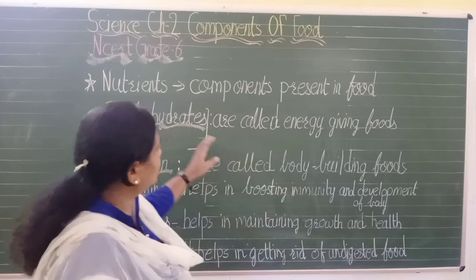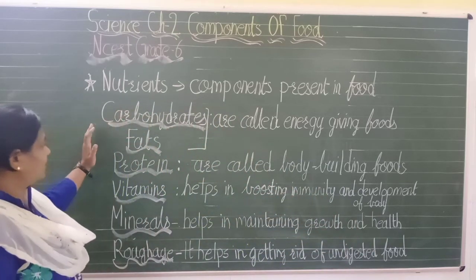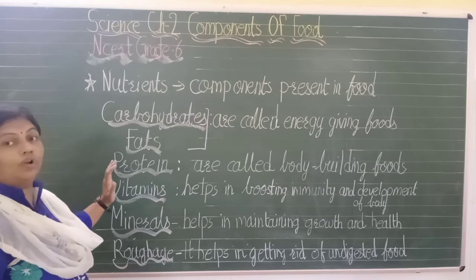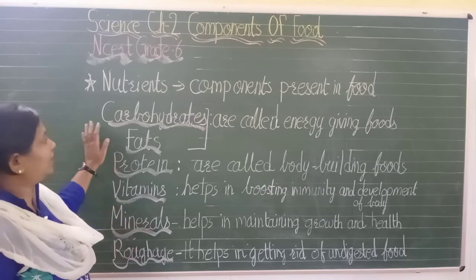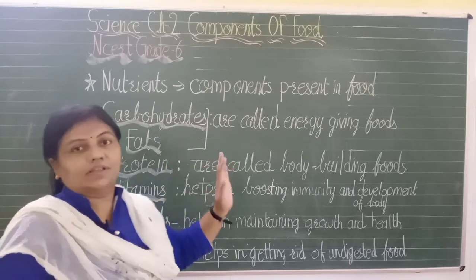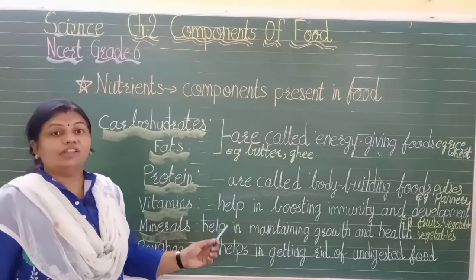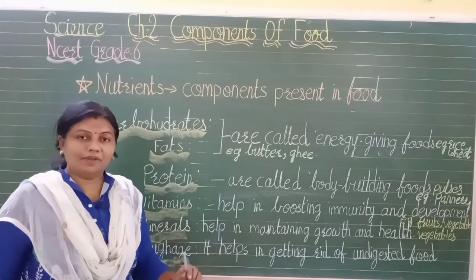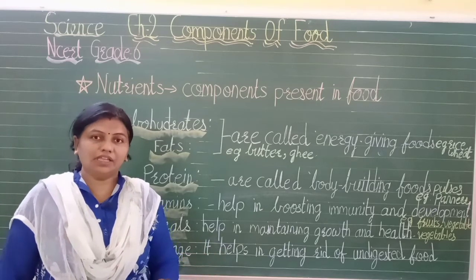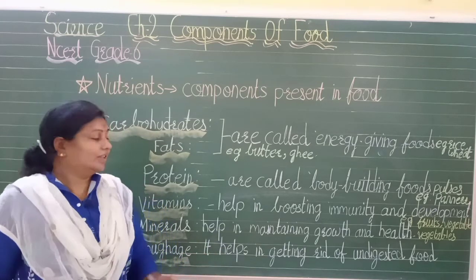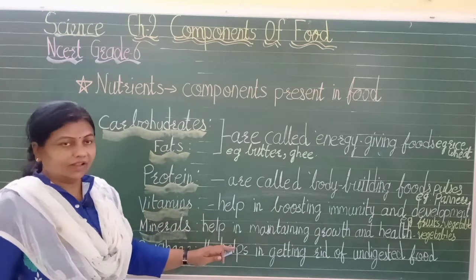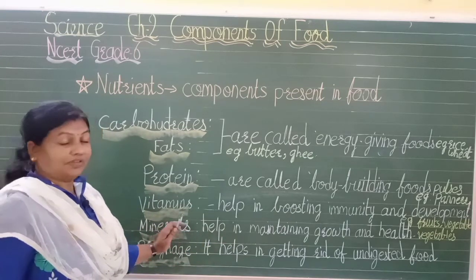So all these nutrients play a very important role in your food, and they help in various ways. Clear? So vitamins are also in the form of vitamin A, vitamin B, vitamin C, D, E, K. That I will explain to you later. First let us check now minerals.